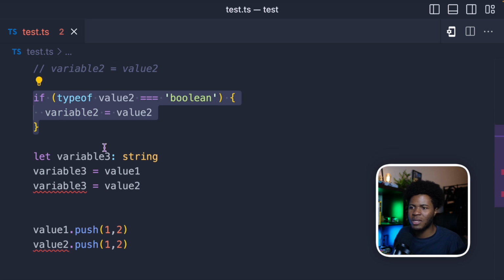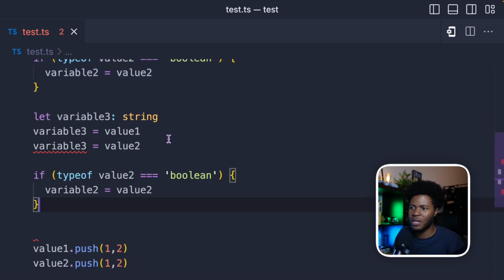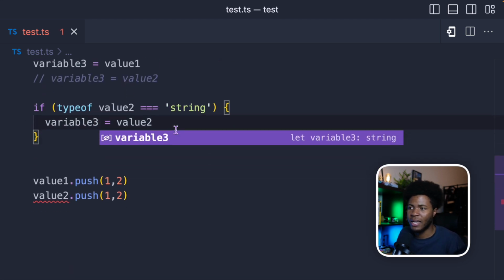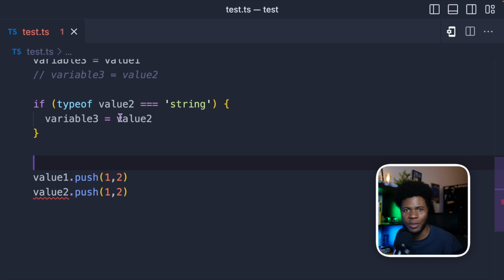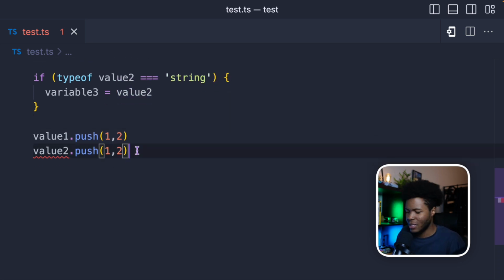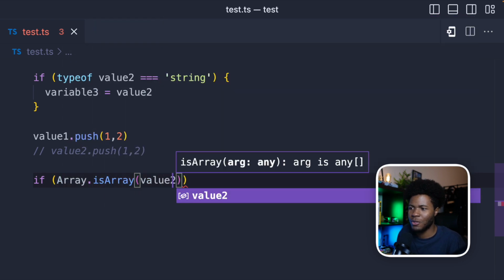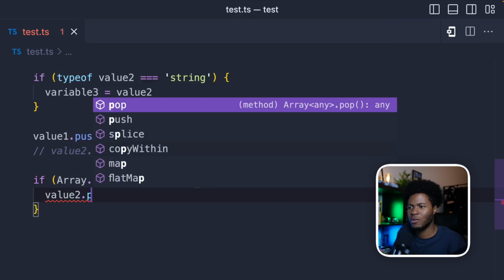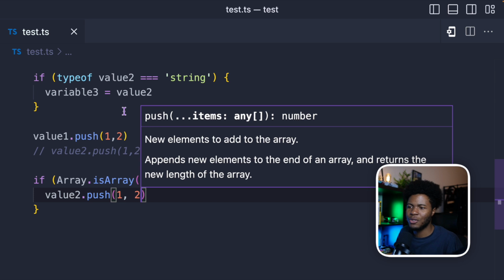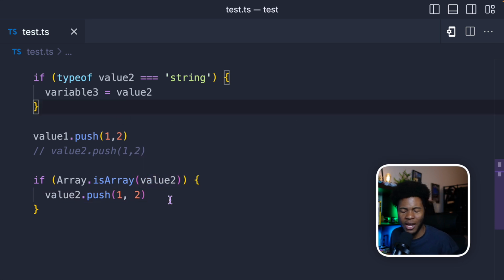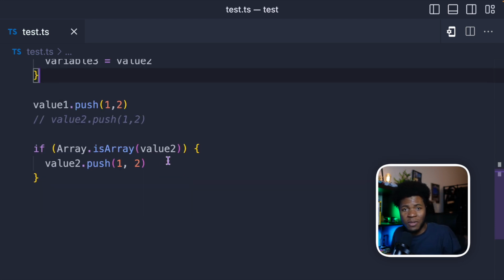And we can repeat the same thing for the string here. Then I can now assign value 2 to variable 3. Same thing for this line here. I'm gonna say if Array.isArray value 2, then I can now call value 2.push 1, 2, and you see we don't get any error here. Now you can also do the same thing for the any type.